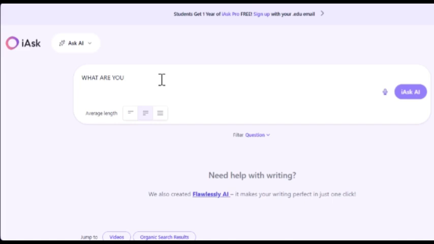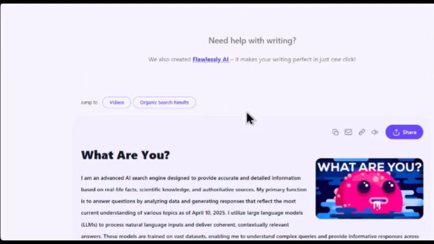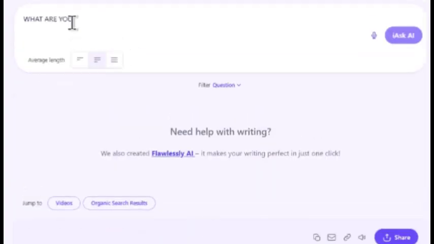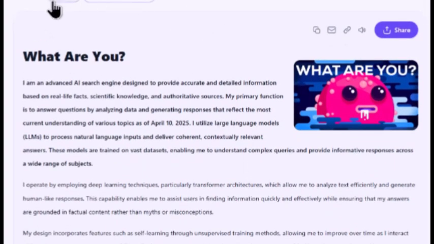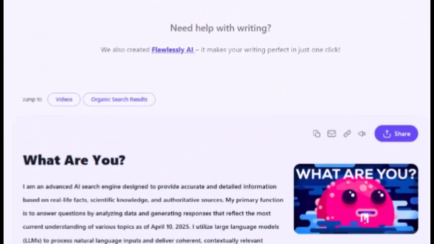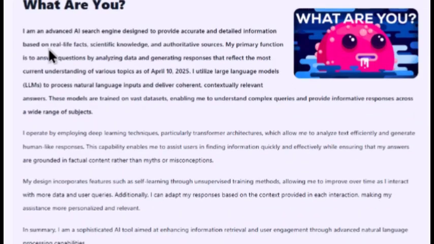Now it's like ChatGPT, like DeepSeek also, and the rest of the chat AI out there. So AI assistants. So let's look at it. I asked it, what are you? And when you ask a question, type the question, you have to scroll down to get your answer. Then you can also jump to video, organic search results, you can share, you can copy, you can send as email, attach your voice. So it says that Chat Ask AI is an advanced AI search engine designed to provide